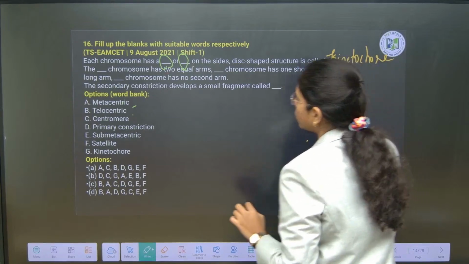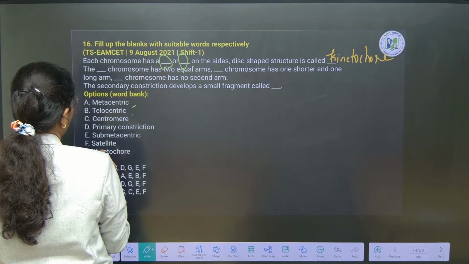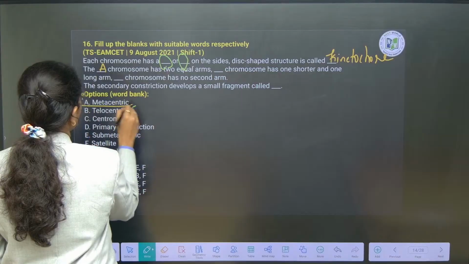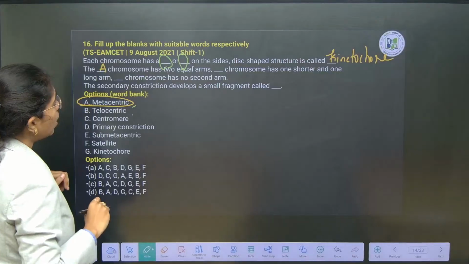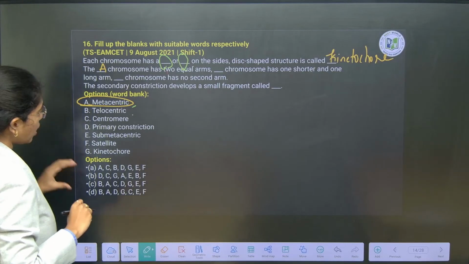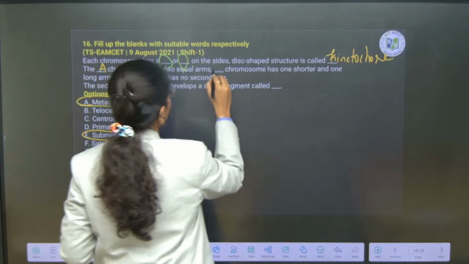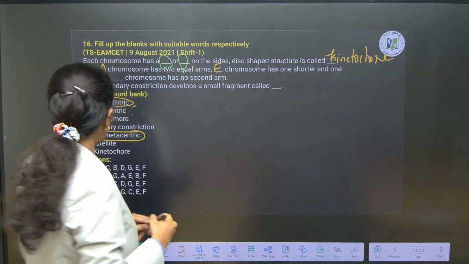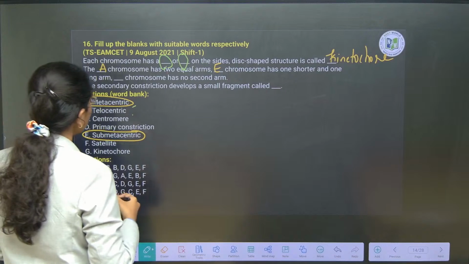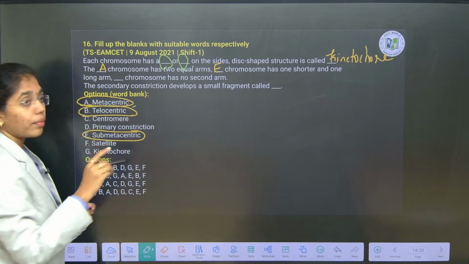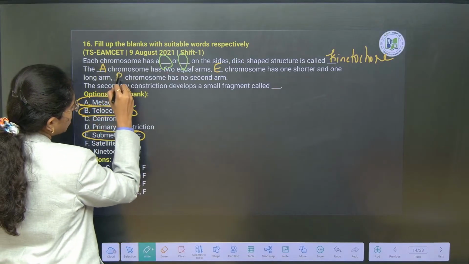Fine, right. Next, the dash chromosome has 2 equal arms. Which type of chromosome will have 2 equal arms? Metacentric chromosome. And dash chromosome has one short and one long arm, which is submetacentric chromosome, that is E. And dash chromosome has no second arm at all. You will see it in telocentric chromosome, where one arm of the chromatid is negligible totally. Right or wrong? Yeah, here the option is B.